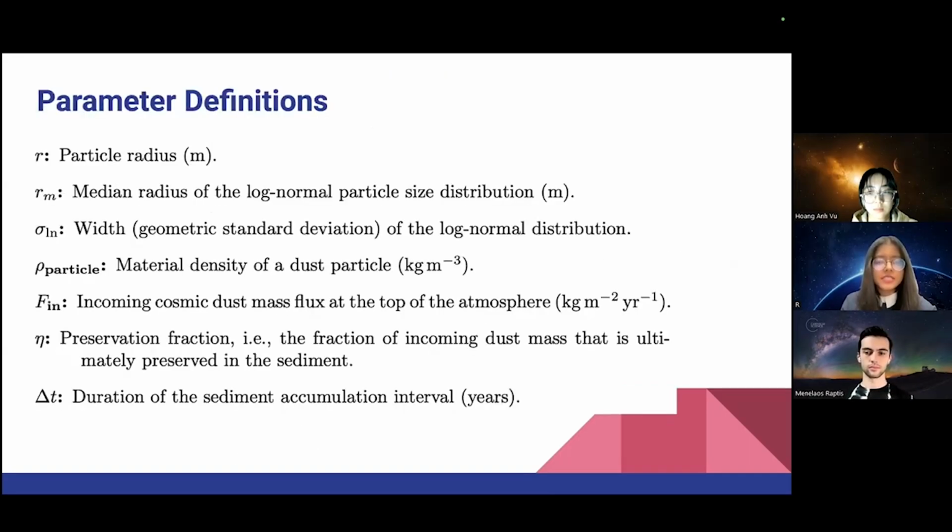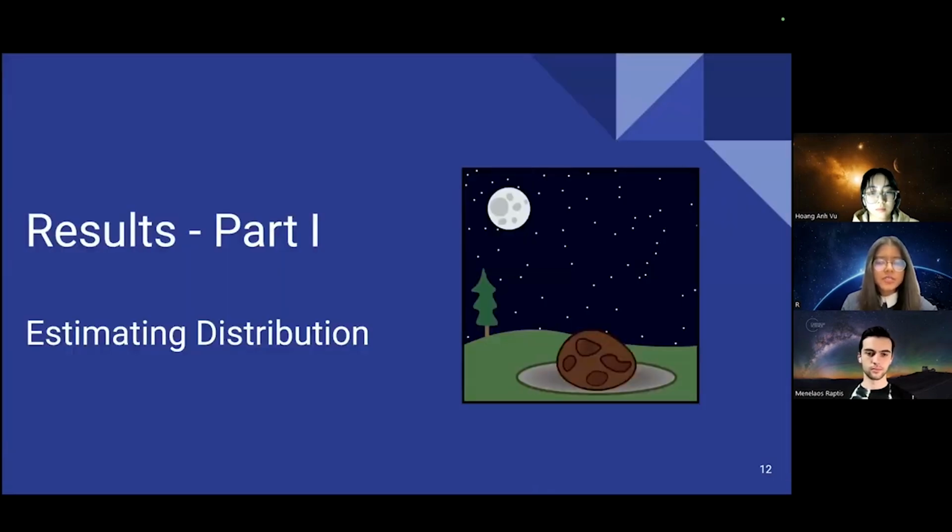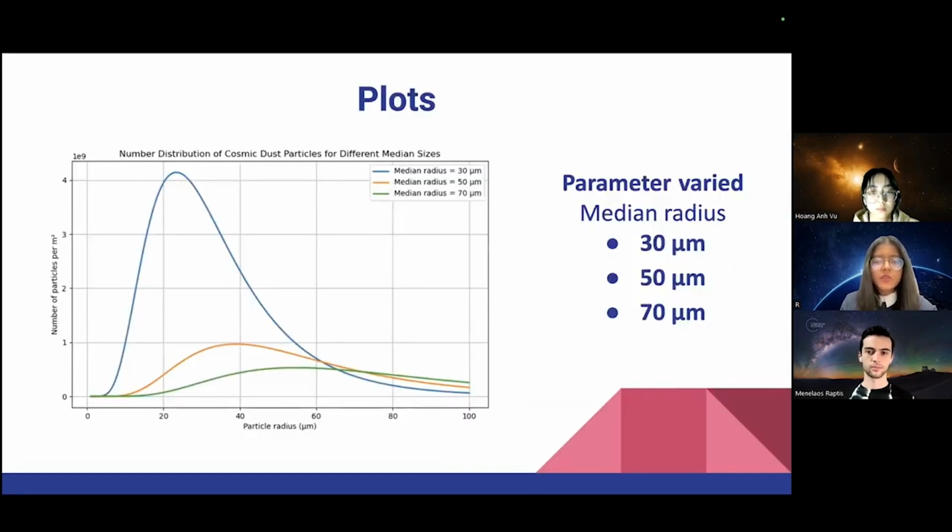This slide shows the different parameters we used for our formulas in the previous slide. These are some of the parameters we used in our model based on literature, and we kept them constant throughout our model. These are the results for our part 1. We varied the median radius of the log normal distribution to see how it affects the number of particles deposited. A smaller median radius produces far more particles because the distribution shifts towards smaller sizes, where many more grains are needed to account for this mass.